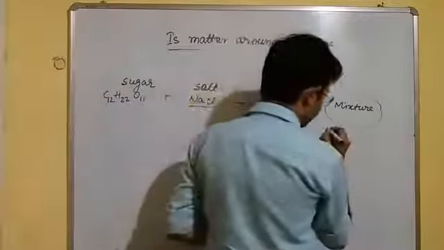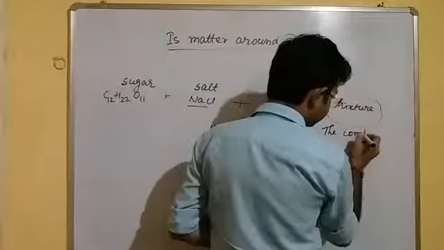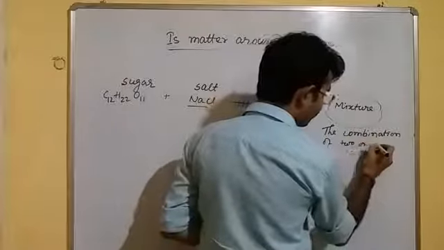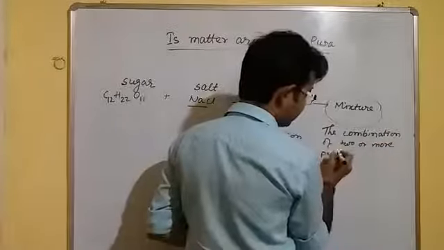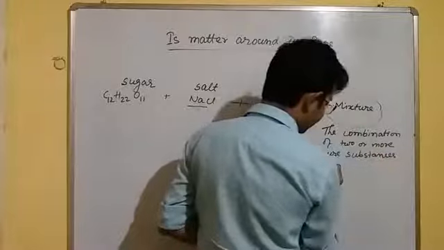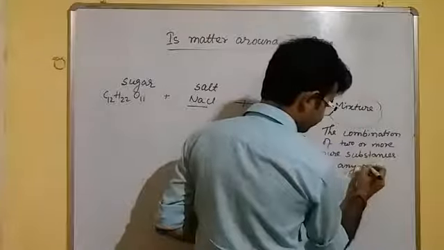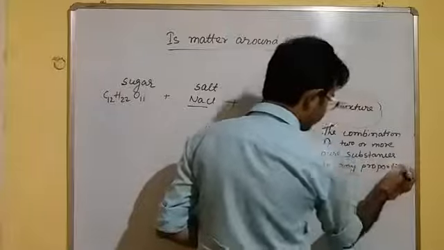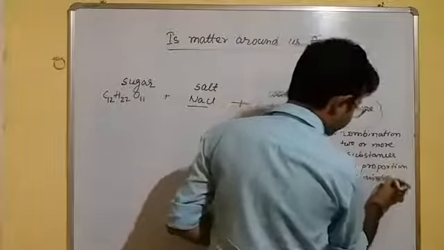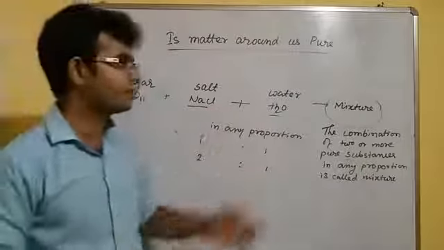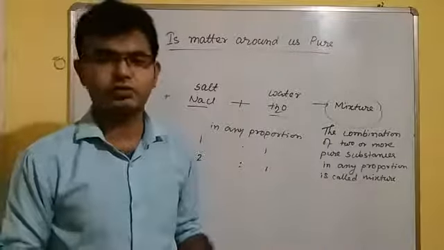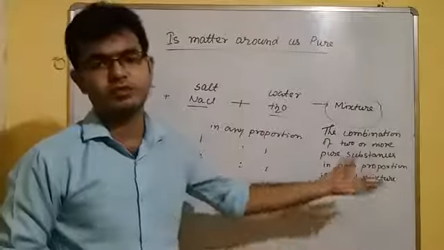Right? So mixture is the combination of two or more pure substances in any proportion. Now I think if I give you some examples, then you can easily identify which one is a mixture and which one is a pure substance. If the substance contains only the same kinds of material, then it will be a pure substance. If it contains different kinds of materials, then it will be a mixture.